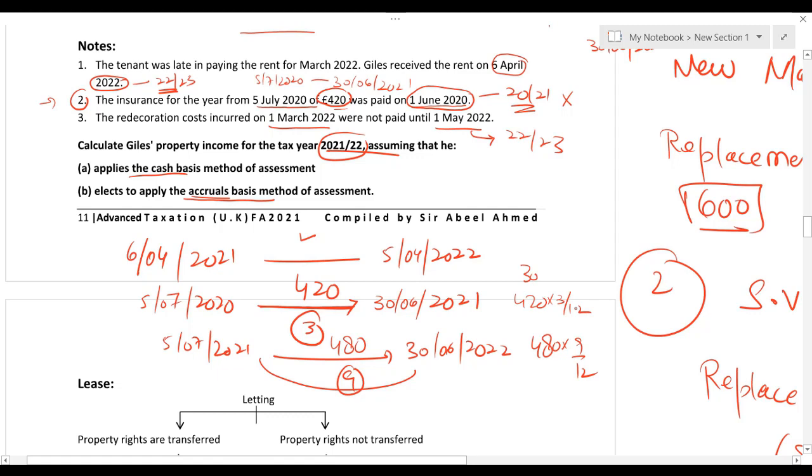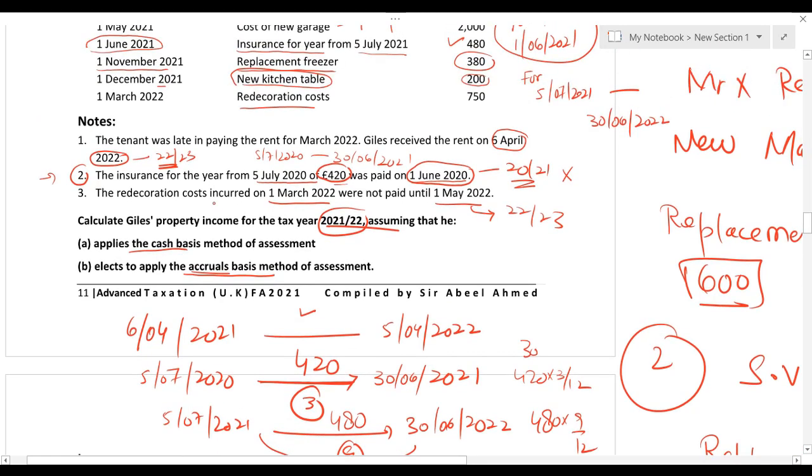Then finally, redecoration cost was incurred on 1st March 2022. Actually, the redecoration cost is a revenue expenditure, number 1. Number 2, it is allowable. Number 3, it was incurred on 1st March 22, which means it was accrued on 1st March 2022. Even though it was not paid in March 22, it was paid after the year end. But since March 22 falls in the relevant tax year 21-22, on accrual basis, entire 750 will be deducted even though it was not paid, but it was accrued.